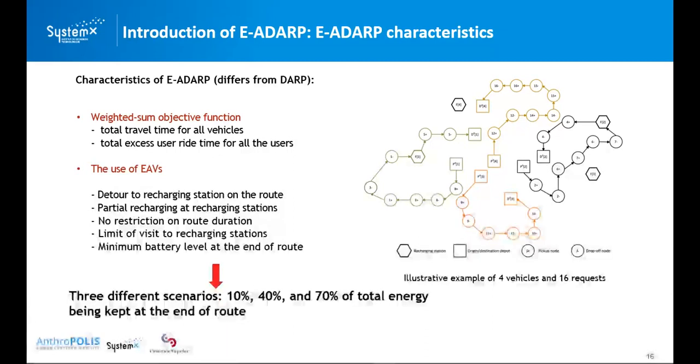That means it's necessary for those vehicles to visit the recharging station before returning to the depot. And it will allow us to analyze the routing results according to those 3 different scenarios: low energy restriction, medium energy restriction, and high energy restriction.